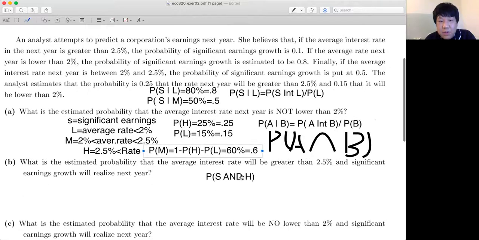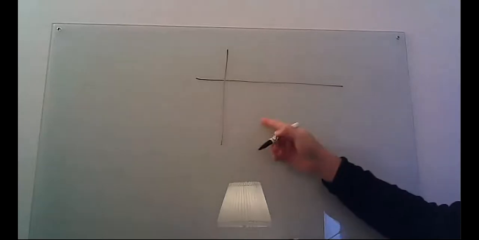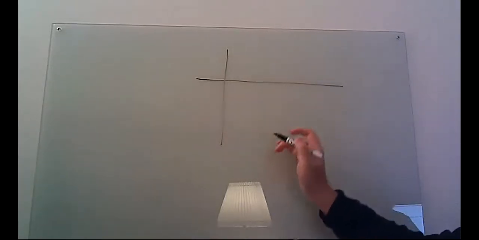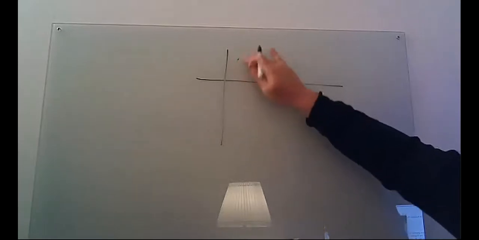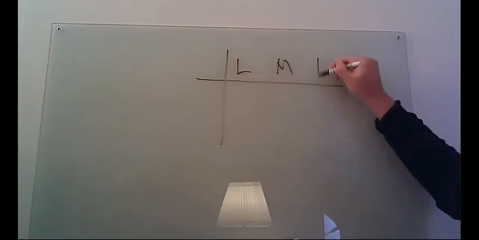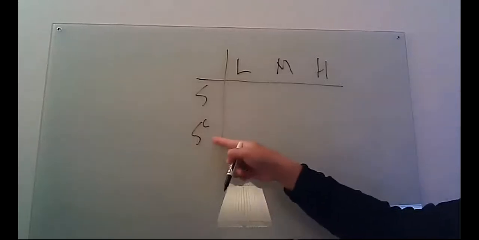So let me show you a trick for how to fill in the table that makes it easier. Let me switch my camera to the board. We can draw something like that. It doesn't matter the order, but I'm going to say this is low, medium, high, and this is significant earning, and this is not significant earning.